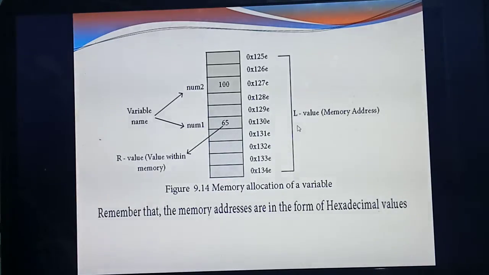Always the memory addresses are represented in the form of hexadecimal values. Important, one more question, just mark it: memory addresses are in the form of hexadecimal values. Already in the second chapter you have studied that hexadecimal values start with 0x.